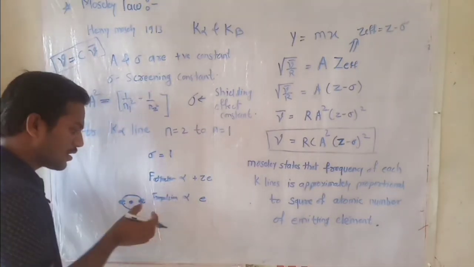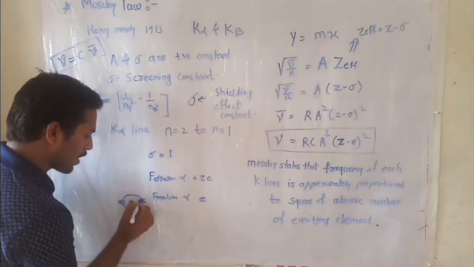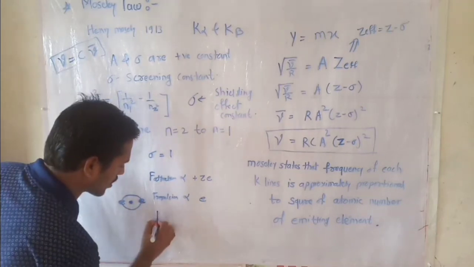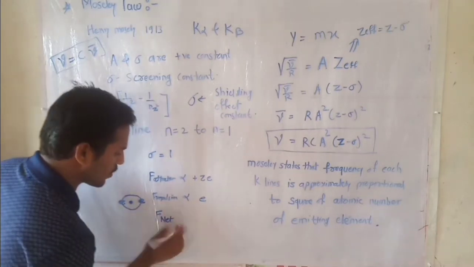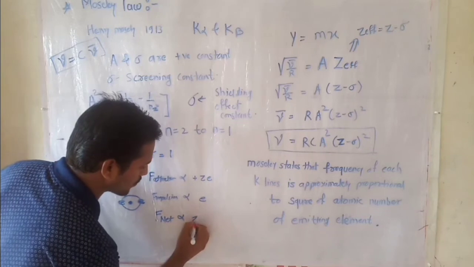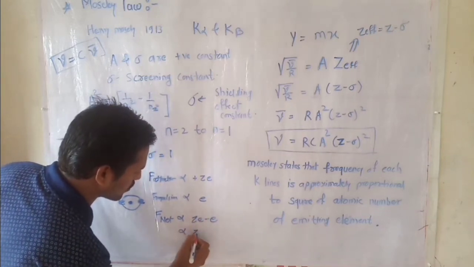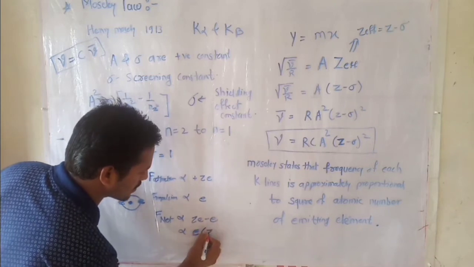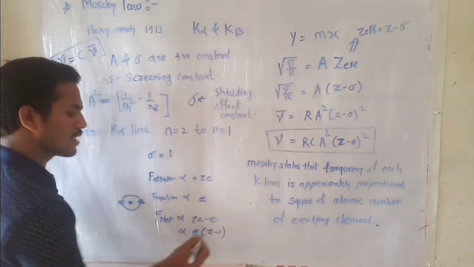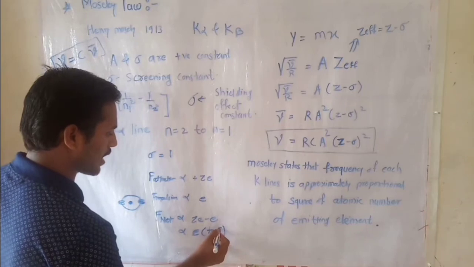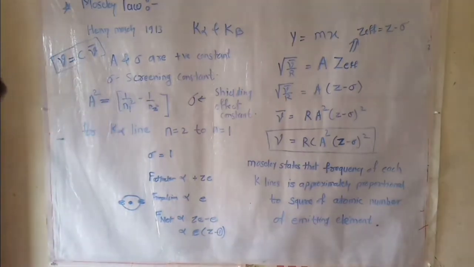Hence the net force experienced by this electron is proportional to Ze minus e, that is, e times Z minus 1. Hence the value of sigma can be taken as 1.